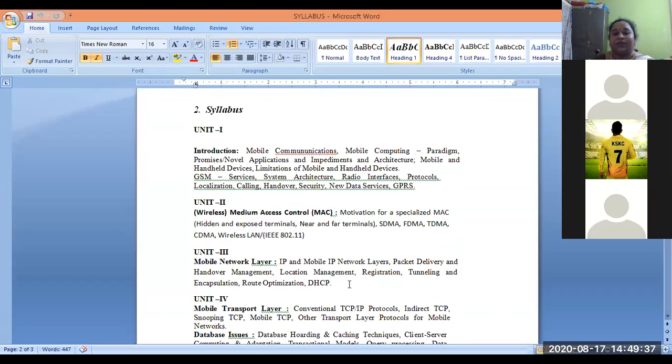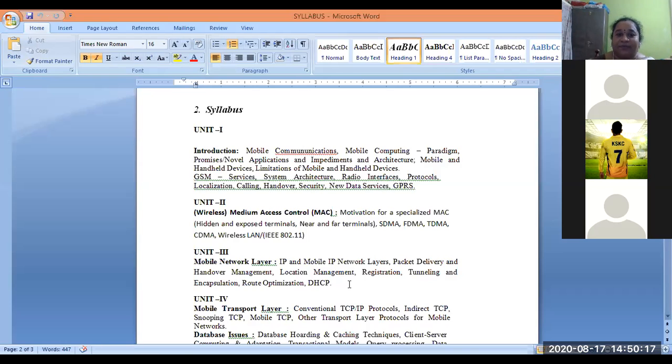The first unit concerns mobile communication fundamentals. What are the communication fundamentals you need to be aware of before getting into the mobile computing environment? Computing is different, communication is different. Computing is where you work in a specific environment to design and to know about the internal things, the basis that helps us have mobile communication. So in order to get into mobile computing, you have to be aware of the fundamentals of mobile communication. Then you move to the mobile computing environment.